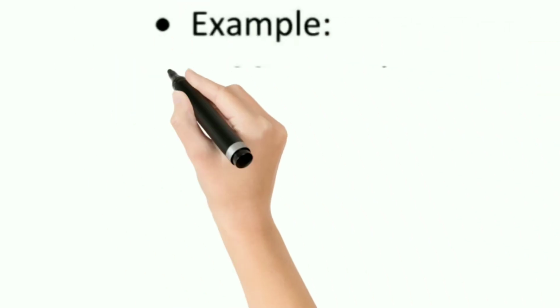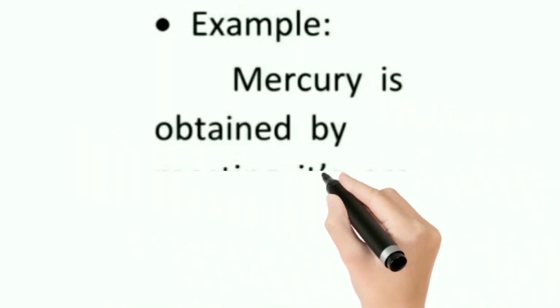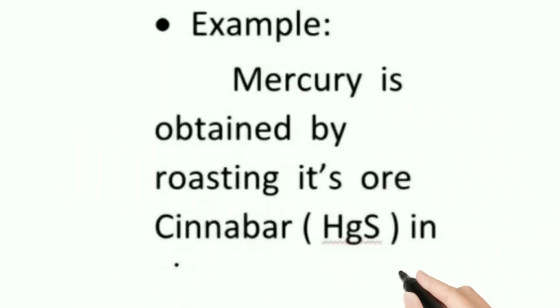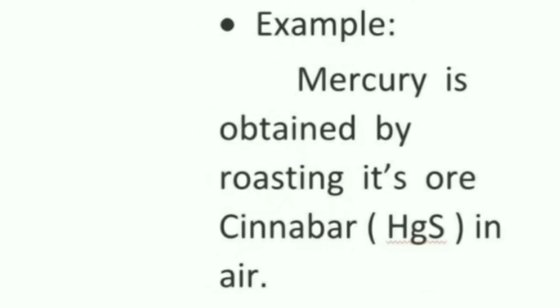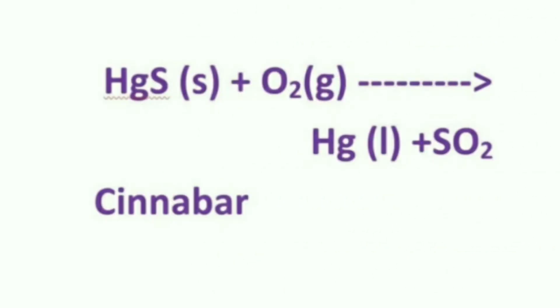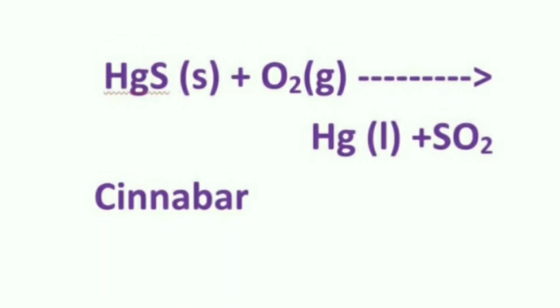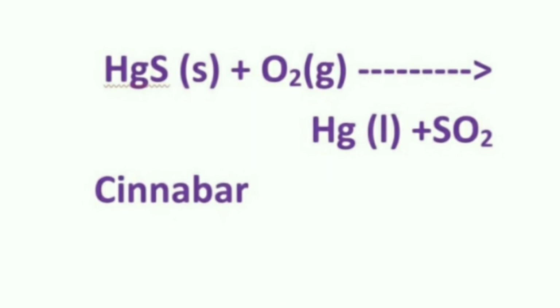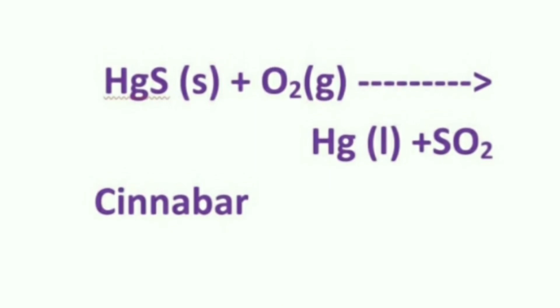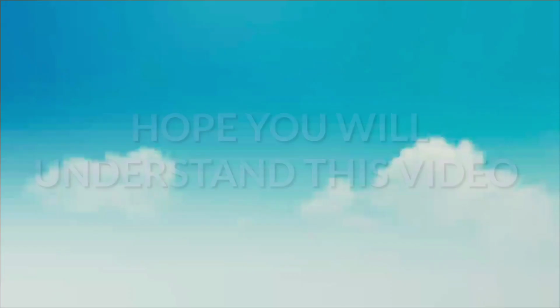Here we are using mercury sulfide. Mercury is obtained by roasting its ore named cinnabar. What is cinnabar? HgS, mercuric sulfide, in the presence of air. This is named cinnabar. It reacts with oxygen and forms mercury with the release of some sulfur dioxide. For this conversion of a metal sulfide to metal, we never use any reducing agent. That is an example of auto reduction.